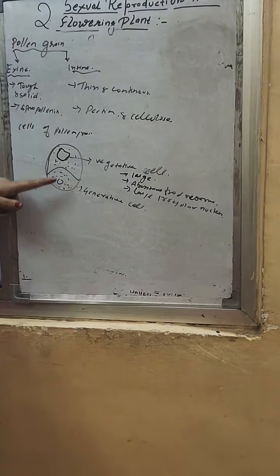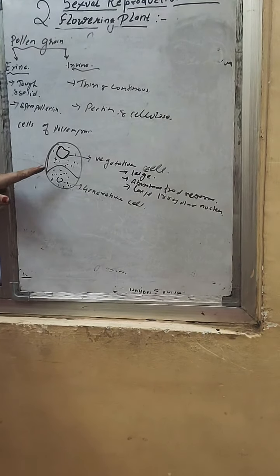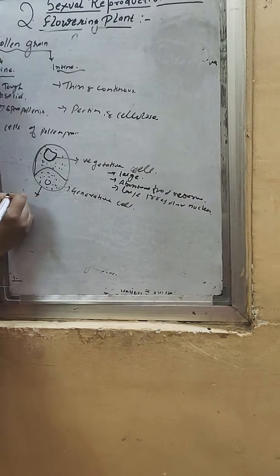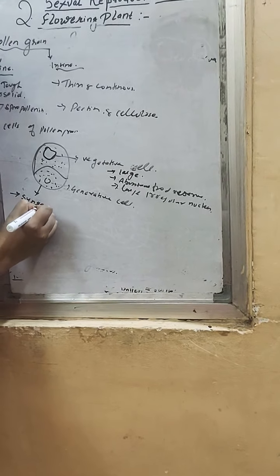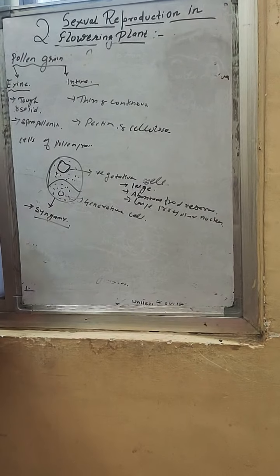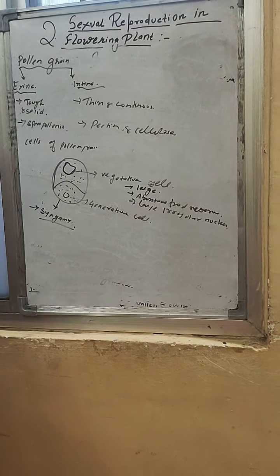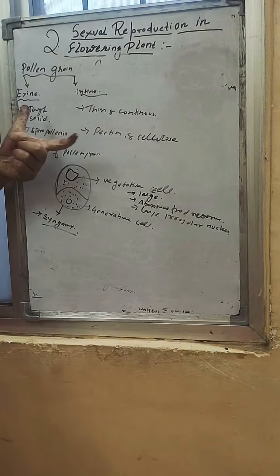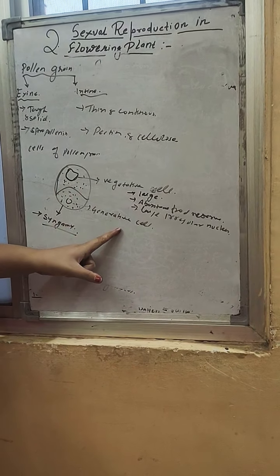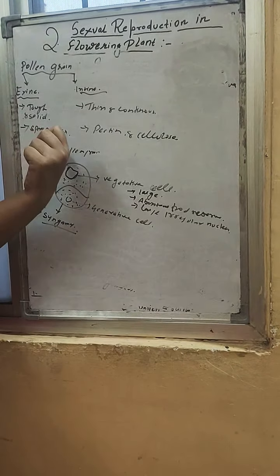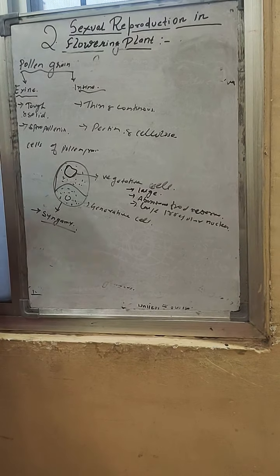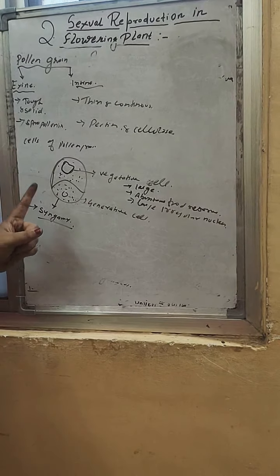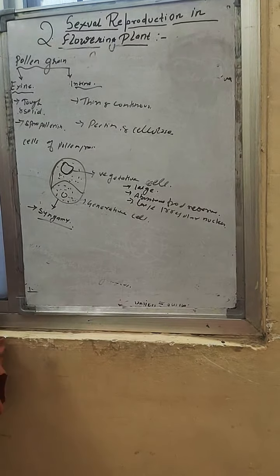Whereas the generative cell, as compared to the vegetative cell, is smaller, but it is involved in syngamy. Syngamy means fusion of male and female gametes, and it also has dense cytoplasm and a nucleus. So these are the cells of the pollen grain. The vegetative cell is very large, has an irregular nucleus and is responsible for the development of pollen grains, whereas the generative cell is small and involved in syngamy.